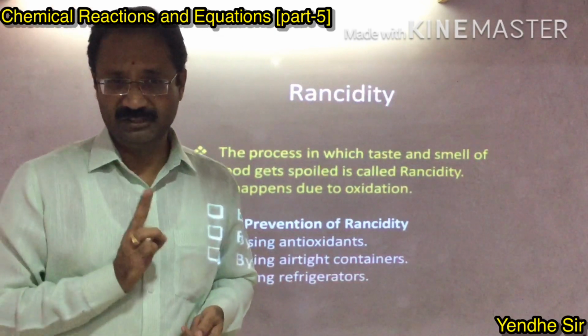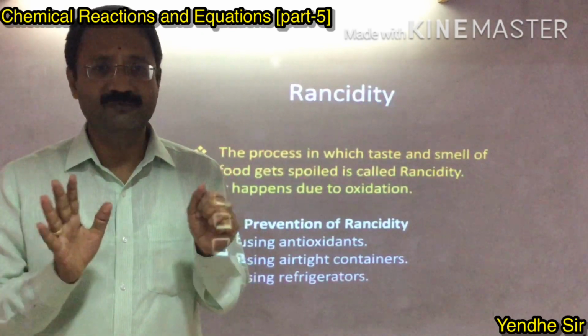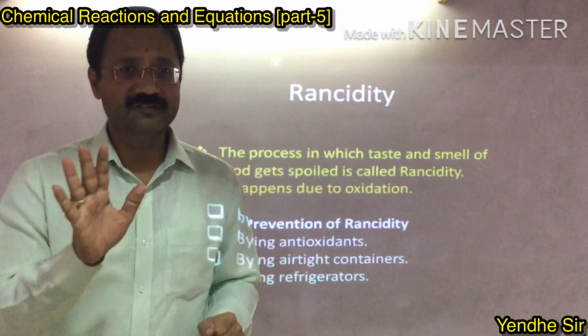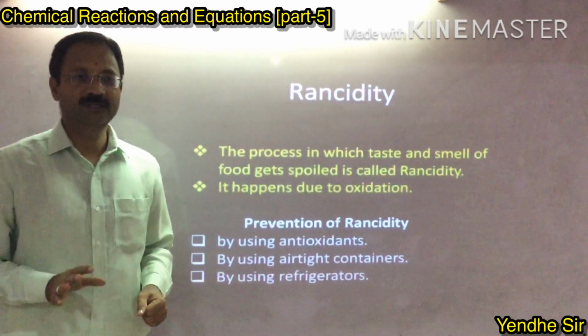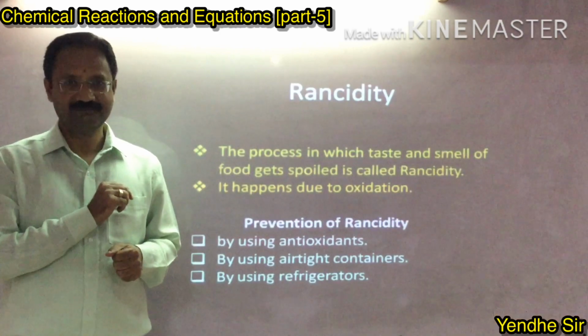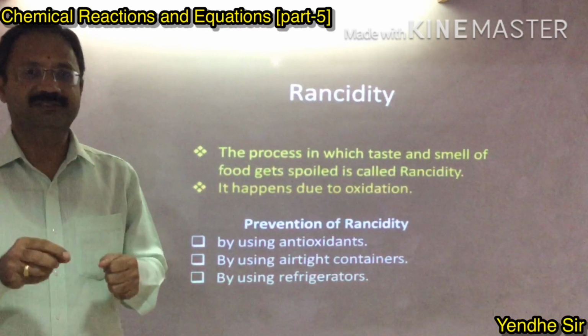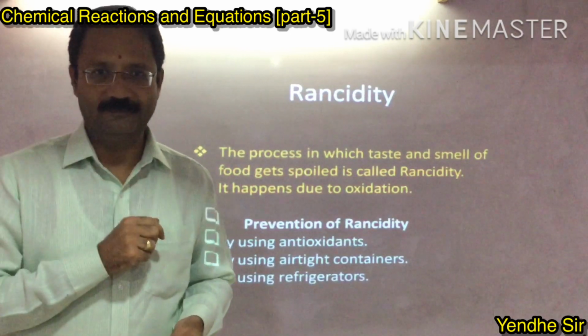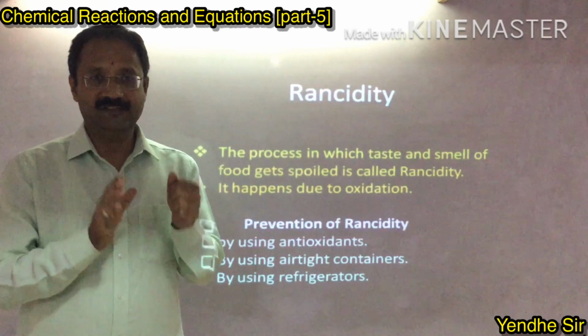It means, remember the 2 points. Taste and the smell of the food gets spoiled. It is called a rancidity. Why does it happen? Because of the oxidation which occurs inside that material, and therefore rancidity takes place.